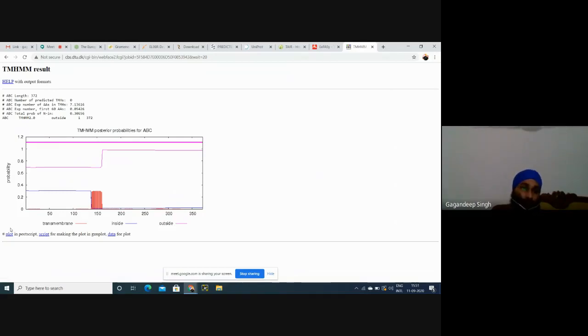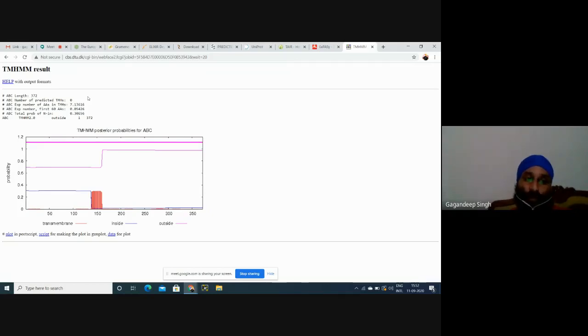See, this is a transmembrane protein. The length of this protein is 372. This is not fully transmembrane, but it is joined with the membrane, meaning this is a membrane-bound protein. But there is no transmembrane helix in this protein. This is just to see the location of this protein.